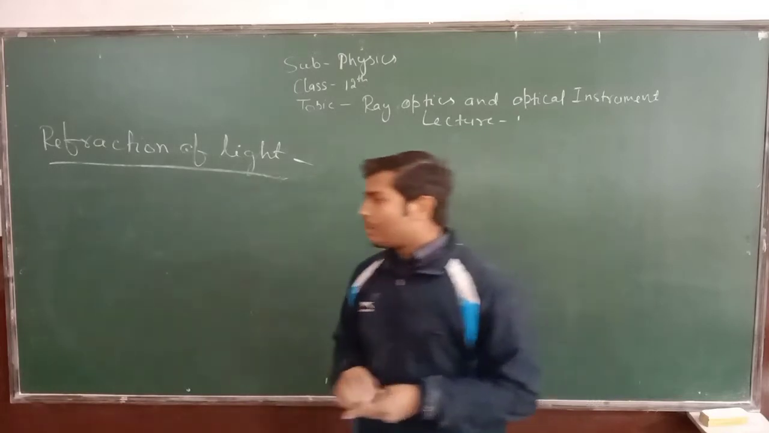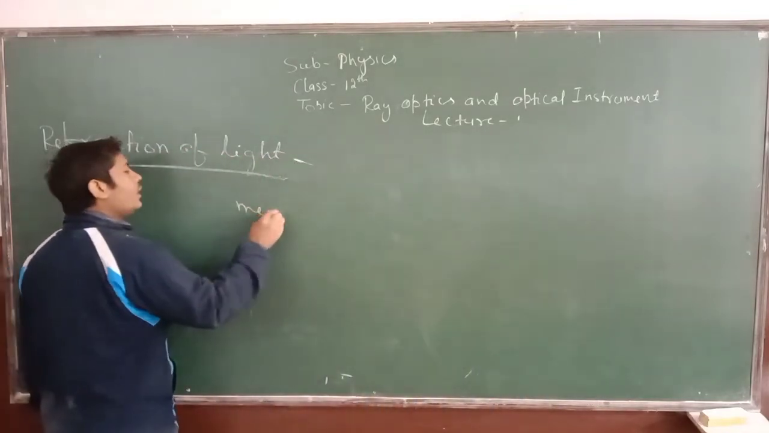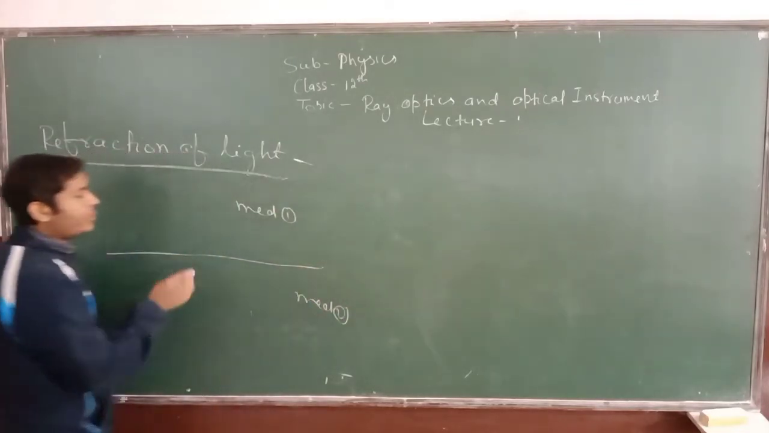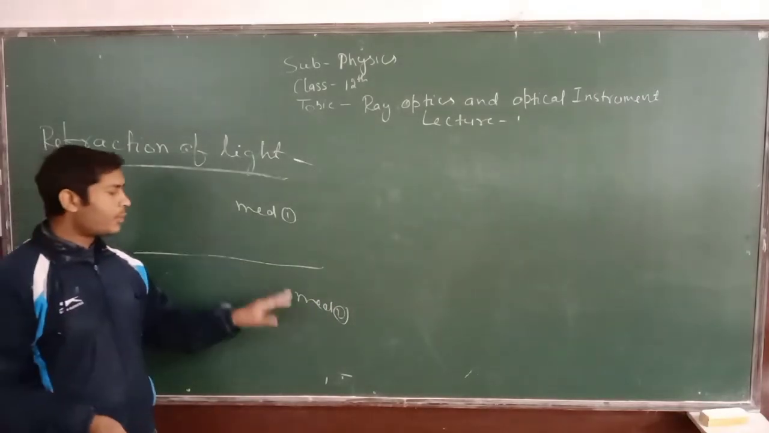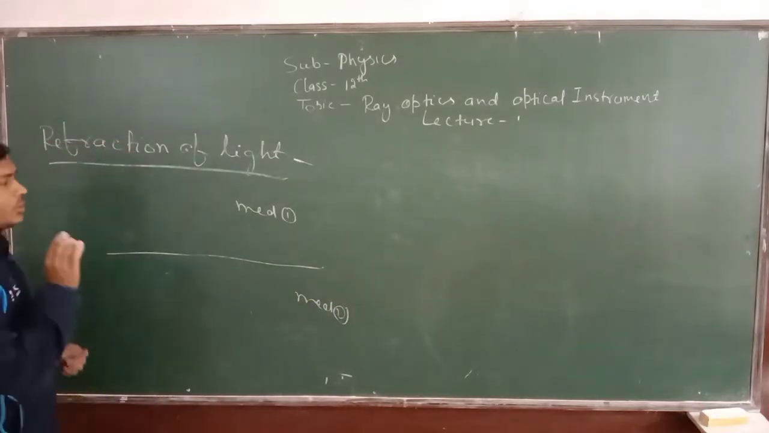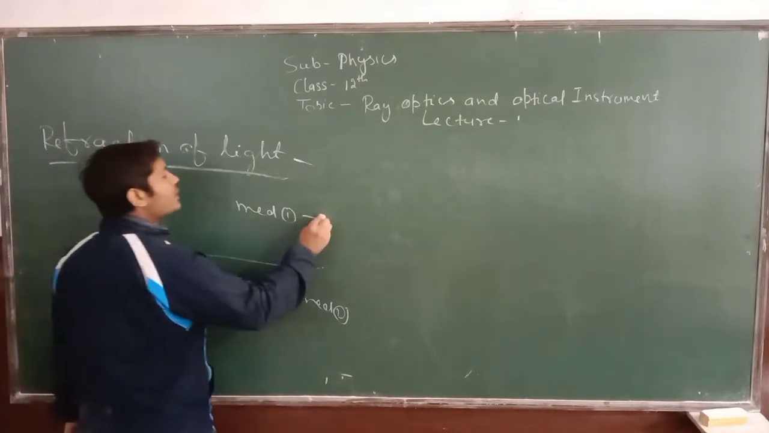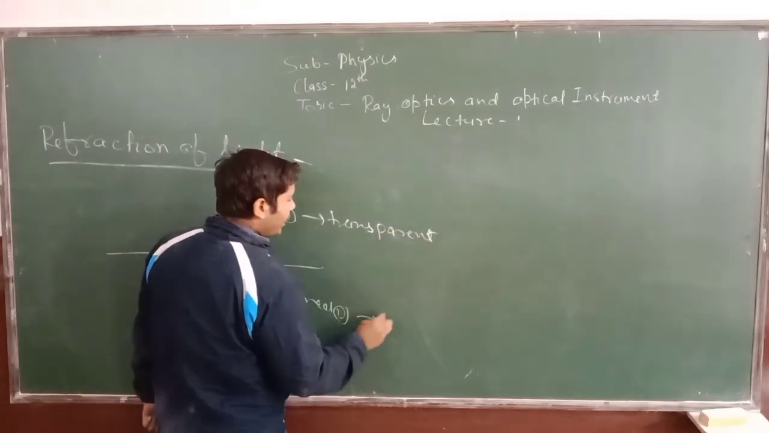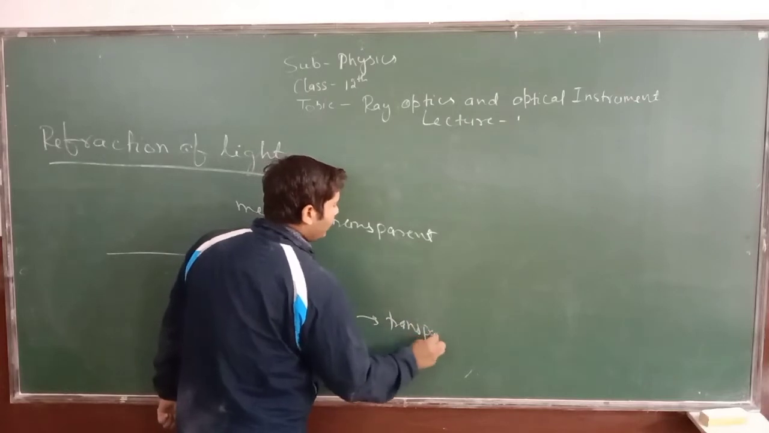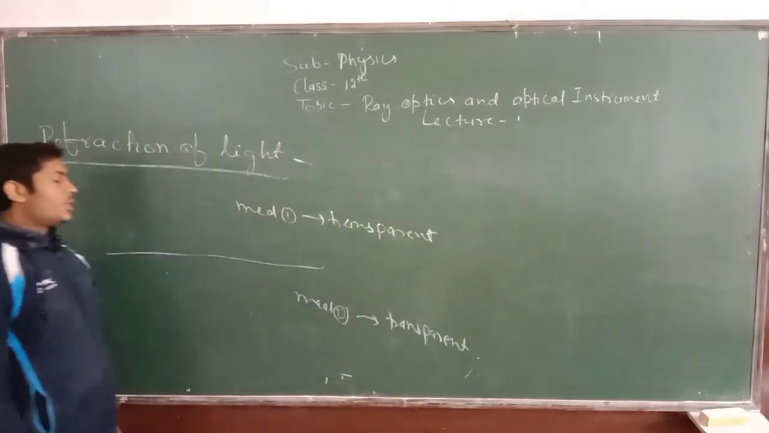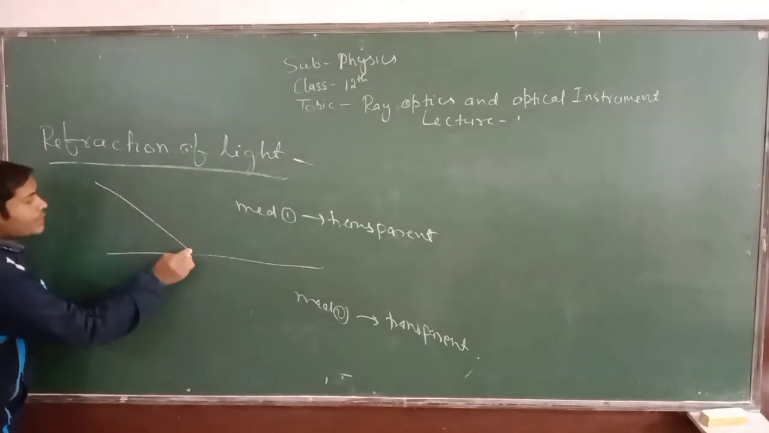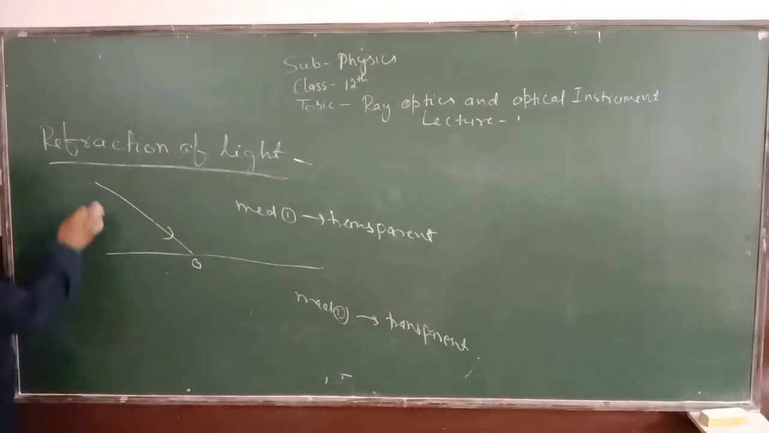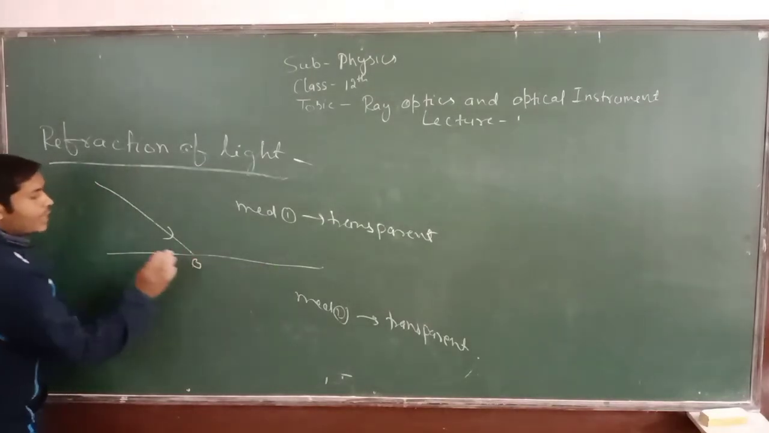Let us suppose this is your first medium and this is your second medium, and this is the boundary of the surface which separates the first medium from the second medium, and both of the media in this case are transparent. Means this is a transparent medium, and this is also a transparent medium. So let us suppose a ray of light is incident on this surface at point O.